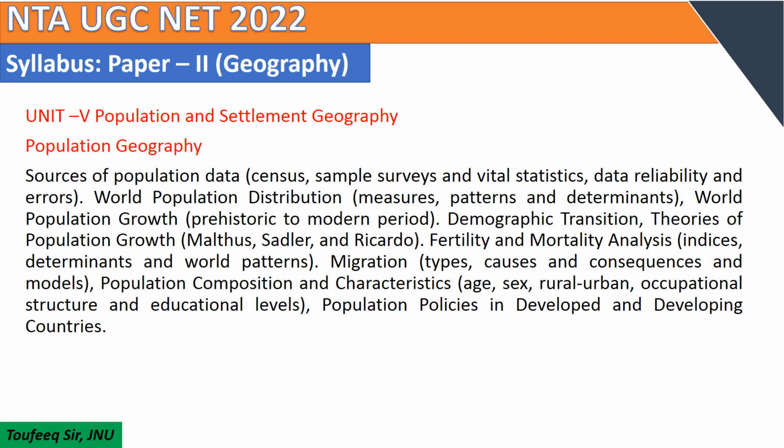And this unit deals with population distribution, fertility, mortality analysis. Candidates must update themselves according to the latest data released by various agencies regarding census. Questions from these topics are repeatedly asked, so students must gather information related to these topics.